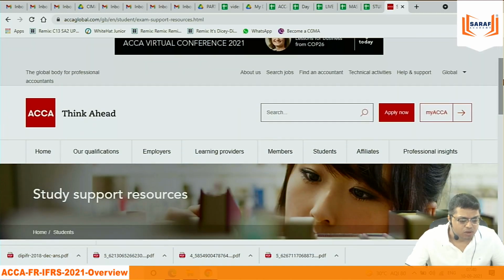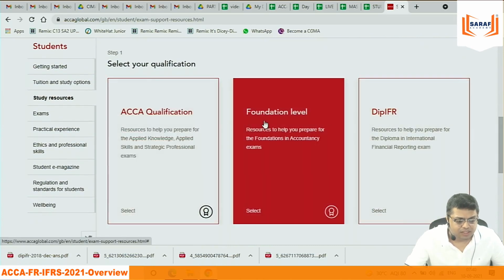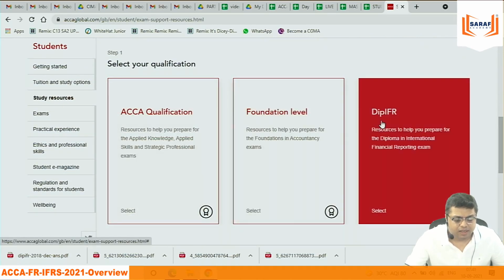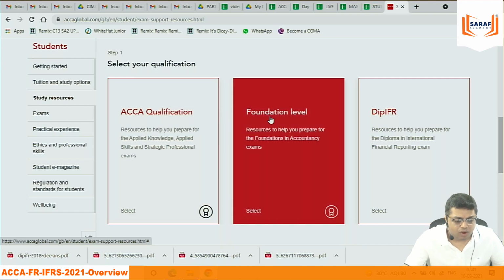Under study support resources, you will be getting ACCA qualification, foundation level, Diploma IFRS. There are students who are doing Diploma IFRS, and students who are doing ACCA qualification. They are in the skill level. Foundation level students are those who are 10th pass out, so I'm not going there.